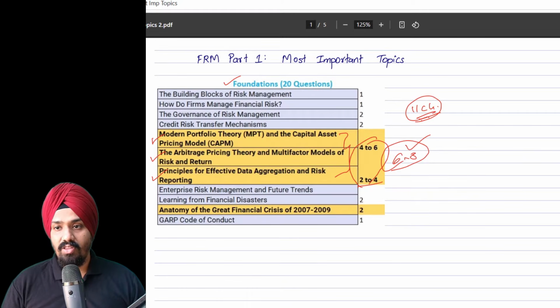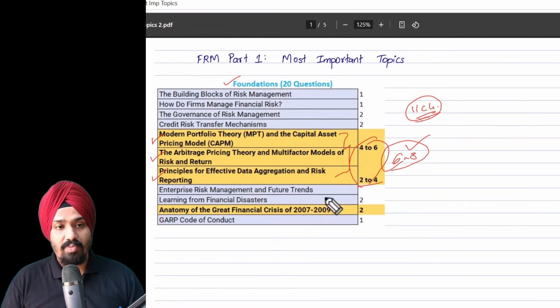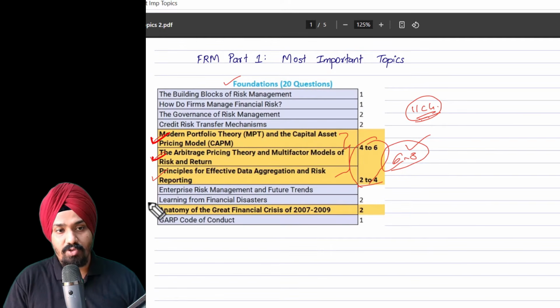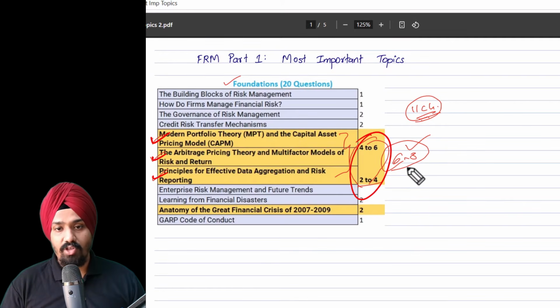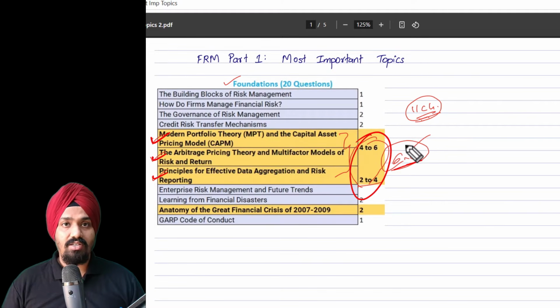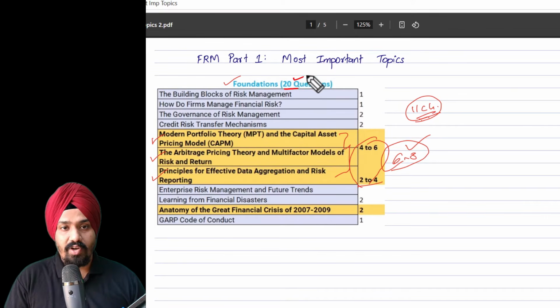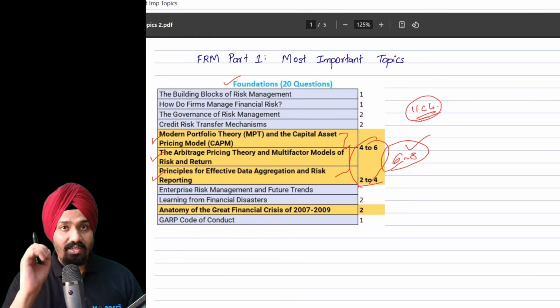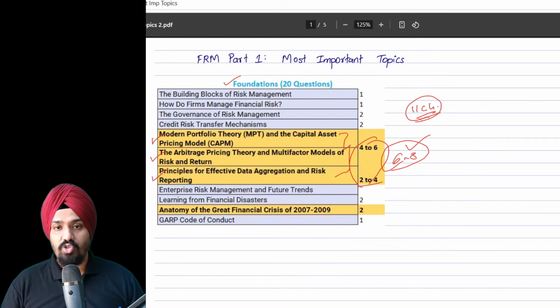But again, in the foundations itself, the chapters that have the highest number of questions coming up are definitely the modern portfolio theory, the arbitrage pricing, and principles for effective data aggregation. If you combine these cumulatively, you will see approximately 6 to 8 questions on the exam just from these three chapters. So all the chapters are important. But as I said, foundations has 20 questions, and most people ignore it. I tell you, this is the most scoring and can actually boost your overall performance in the FRM exam. So major focus needs to be given here as well.